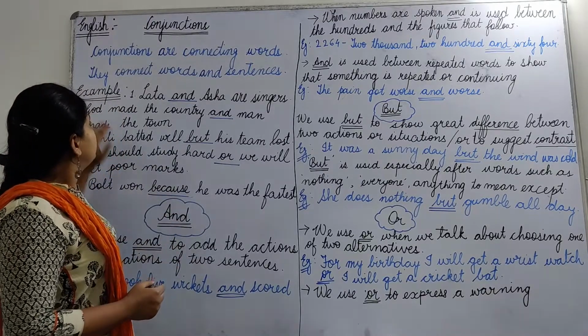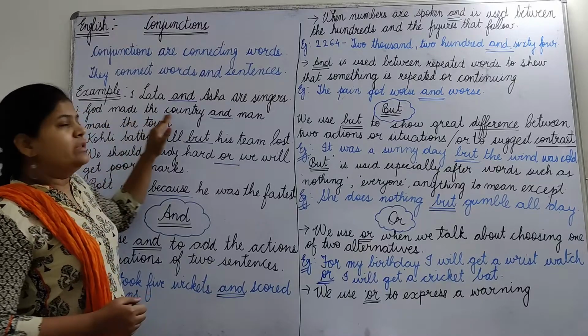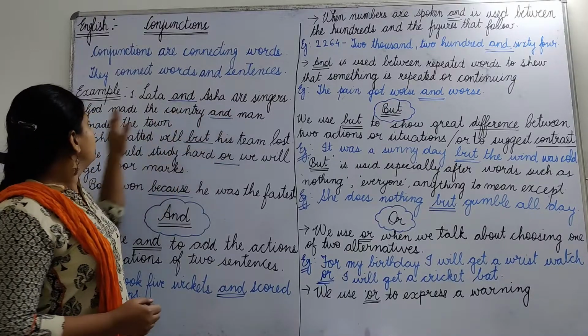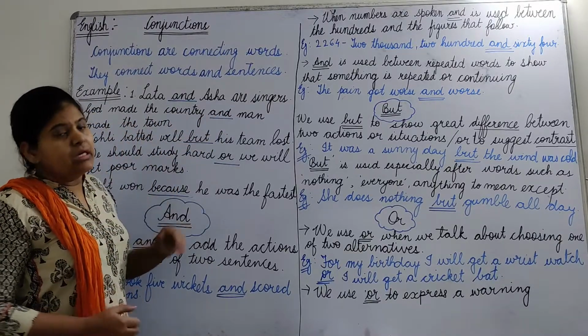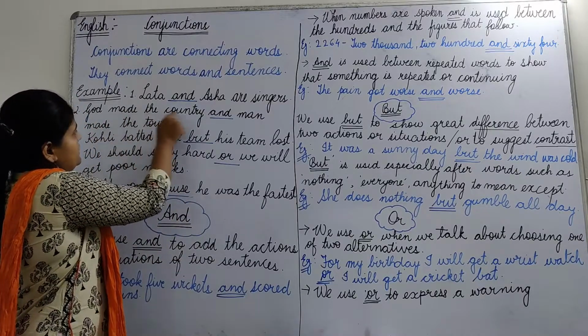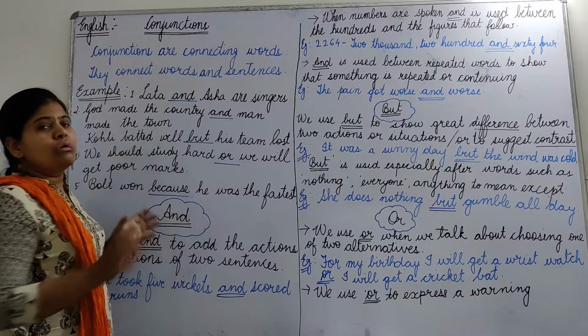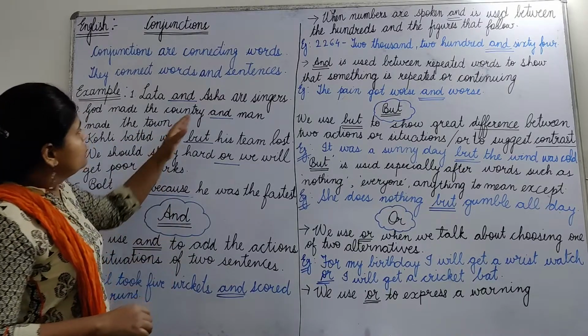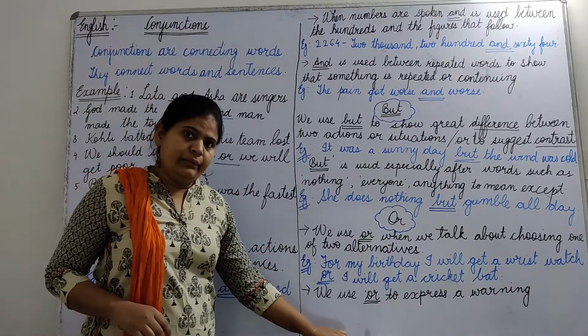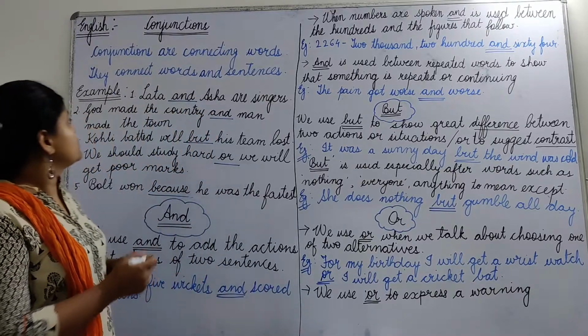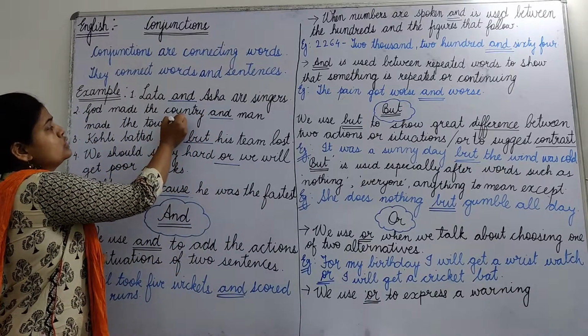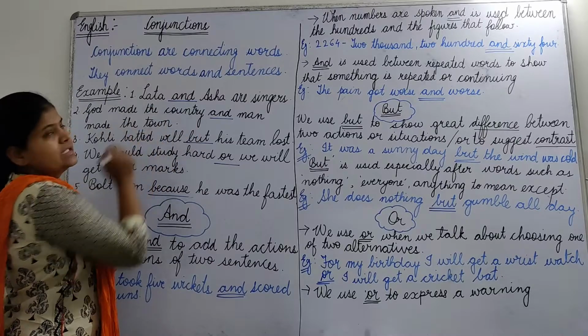Now look at this sentence. God made the country and man made the town. Here these two sentences, that is God made the country, man made the town, got connected when we used the word and. Okay, so what are conjunctions? Conjunctions also join two sentences.